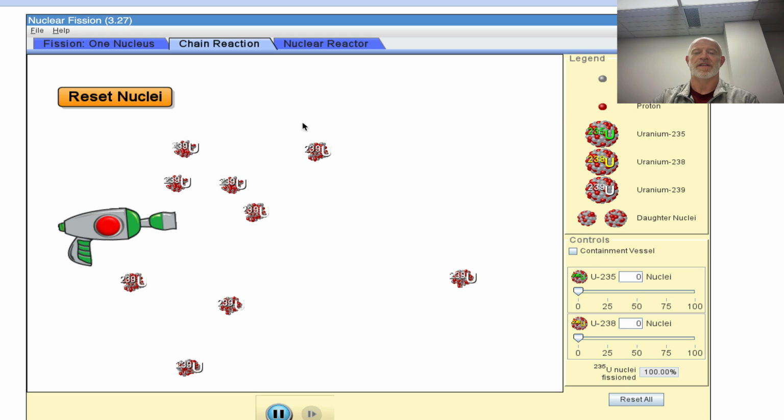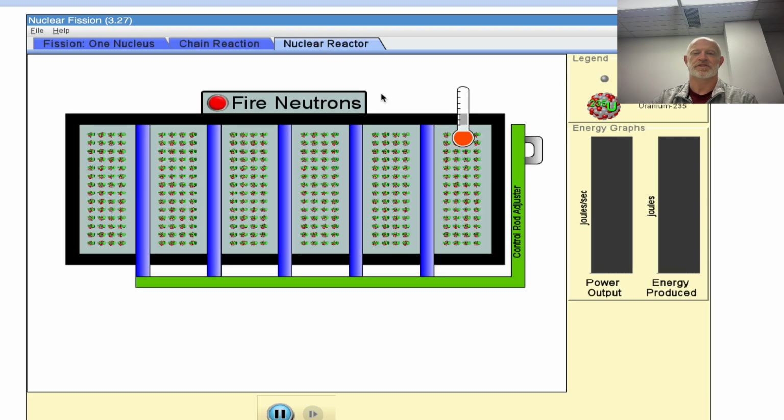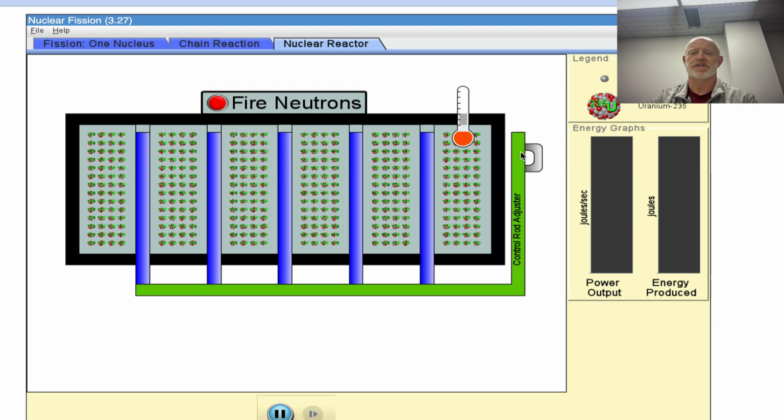Okay, now that would be a simulation like a bomb would work, where we do not control it. We let it go, we actually get the thing started, and just naturally it's going to run almost instantaneously through this very aggressive chain reaction. In a nuclear reactor, which are fission nuclear reactors, and all of our nuclear reactors that produce energy are fission-based ones, by the way, it's still the same reaction.